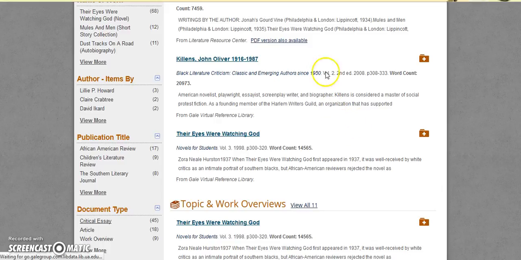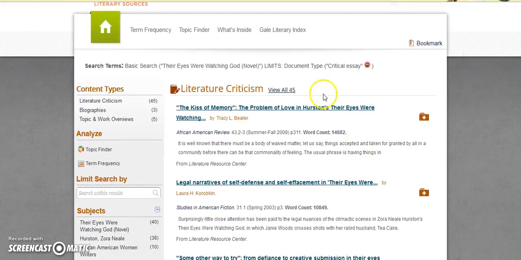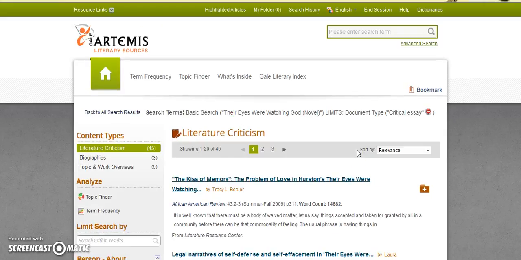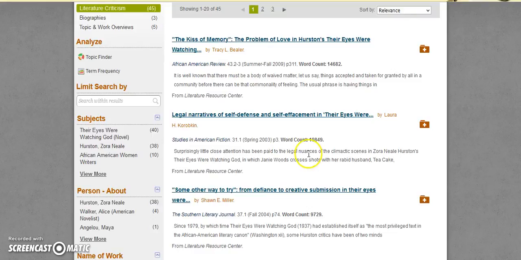Let that refresh. And we have 45. So let's take a look at these 45 here in the Gale database. And to me, this is a little bit of a flatter database, it's not as appealing to me.